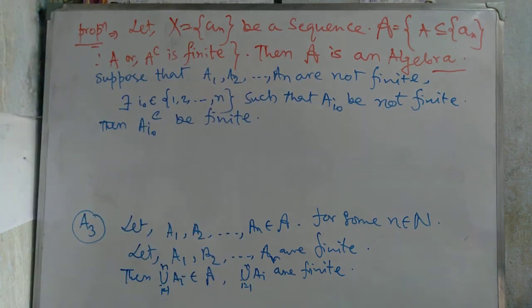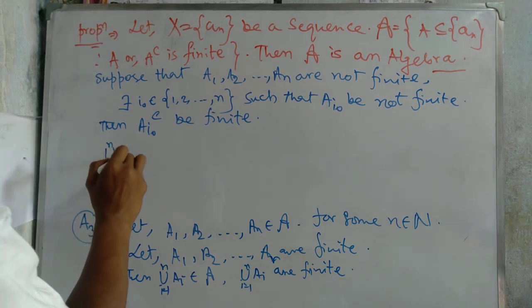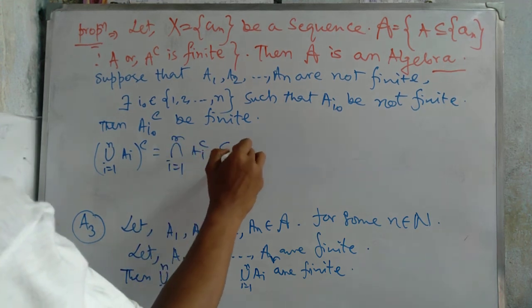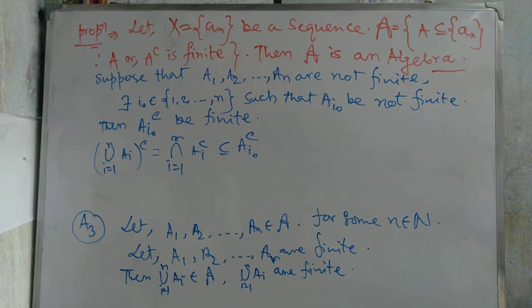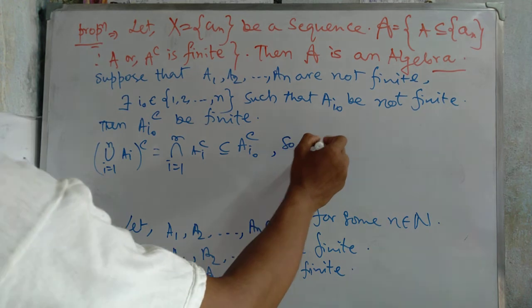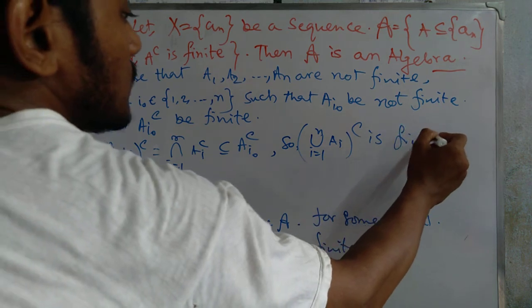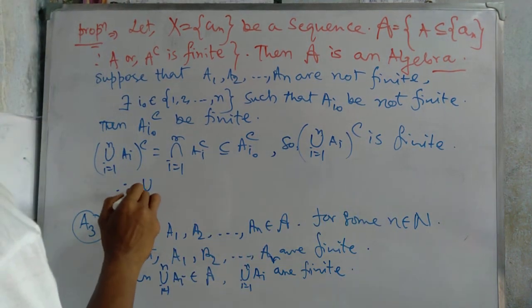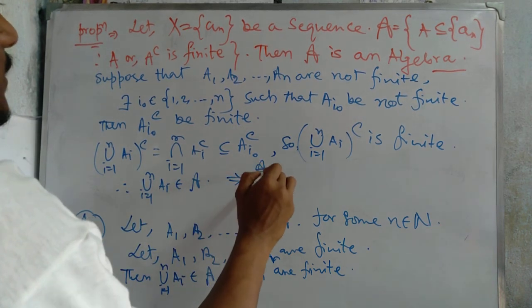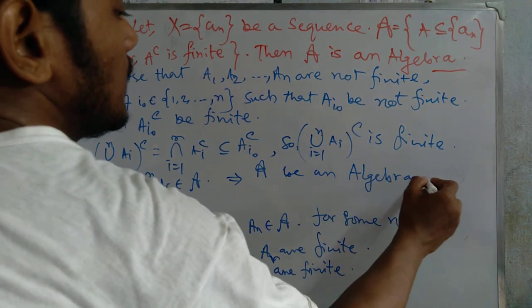Then we know that the union of i equal to 1 to n of ai complement equals the intersection of i equal to 1 to n of ai complement, a subset of ai0 complement. Then this one is finite, so we write here the union of i equal to 1 to n of ai complement is finite. This implies that the union of i equal to 1 to n of ai belongs to script A. So this implies that script A is an algebra. I understand.